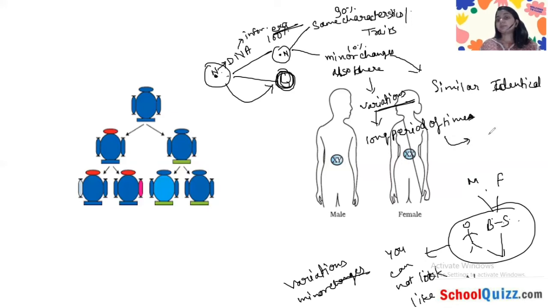There will be a time where a species, an individual, is formed which is not similar to the parent. It is a completely different species, or you can say a completely different individual. So we can say a new species is formed.